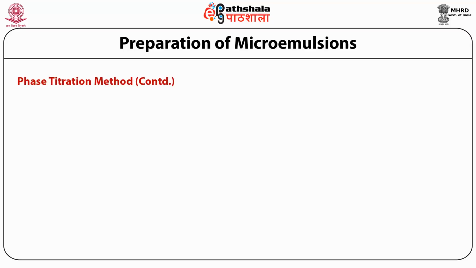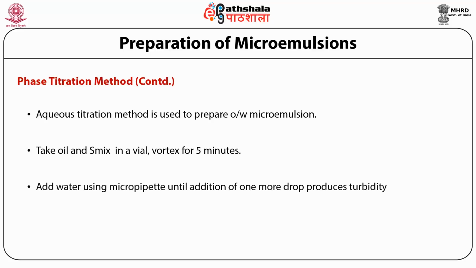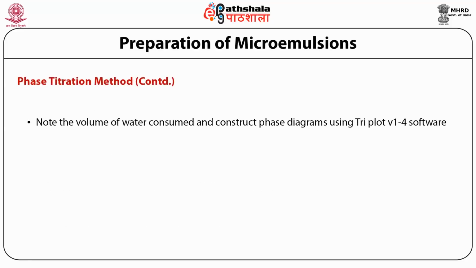Phase titration method. Now let us see what are the different steps involved in constructing the phase diagram. First, aqueous titration method is used to prepare oil in water microemulsion. Take oil and surfactant mixture in a vial, vortex for 5 minutes. Add water using micropipette until addition of one more drop produces turbidity. Observe visually for phase clarity and flowability. Note the volume of water consumed and construct phase diagrams using Triplot V14 software.